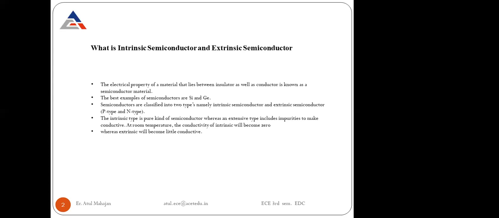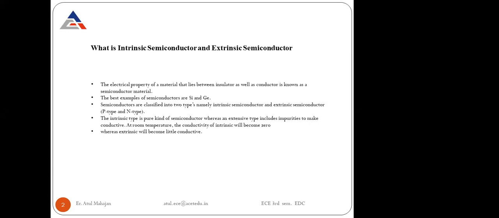is actually occurring in the extrinsic type of semiconductors. There is no conduction in the intrinsic type because there are no impurities present inside the intrinsic semiconductor. It is the purest form of semiconductor and hence it has no conduction. Maximum conduction happens through extrinsic semiconductors because they have doping values.